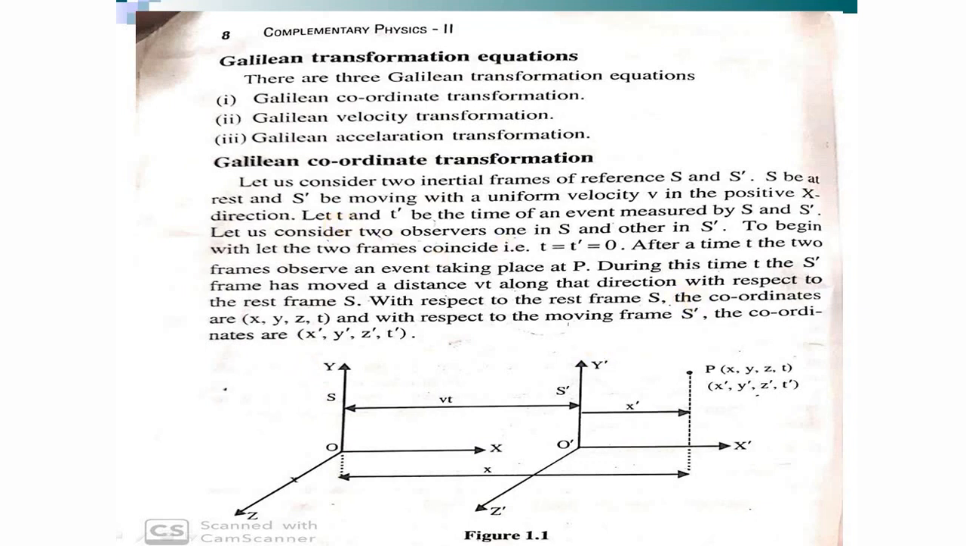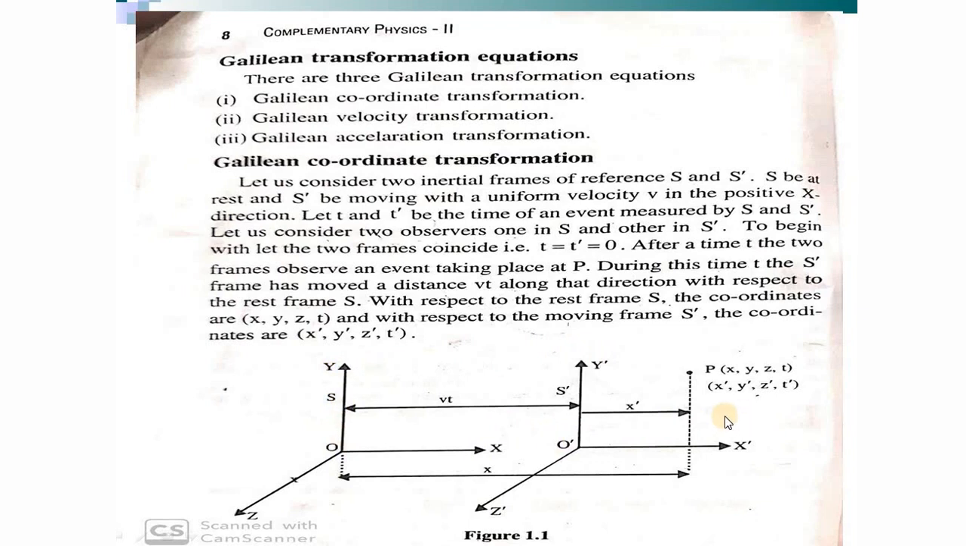Now we are observing the event at a point P. If you observe the event at point P from the S frame, the coordinates will be X, Y, Z and T. If you observe the same event from the S prime frame, the coordinates will be X prime, Y prime, Z prime and T prime. When time T equals T prime equals 0, we assume that the two coordinate systems coincide, that is O equals O prime.